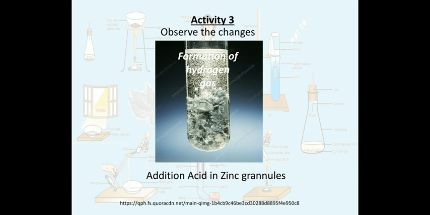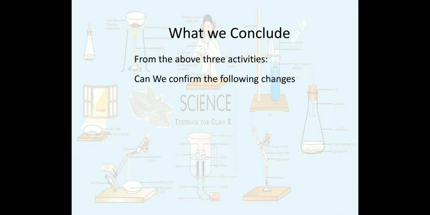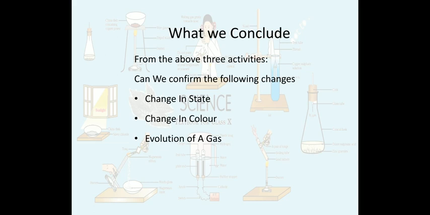It means something is changing, right? So what we can conclude from these activities and these daily life examples, from the above 3 activities we can basically confirm the following changes: change in state, change in color, evolution of a gas, and change in temperature if we touch the outer surface of the vessel or test tube.